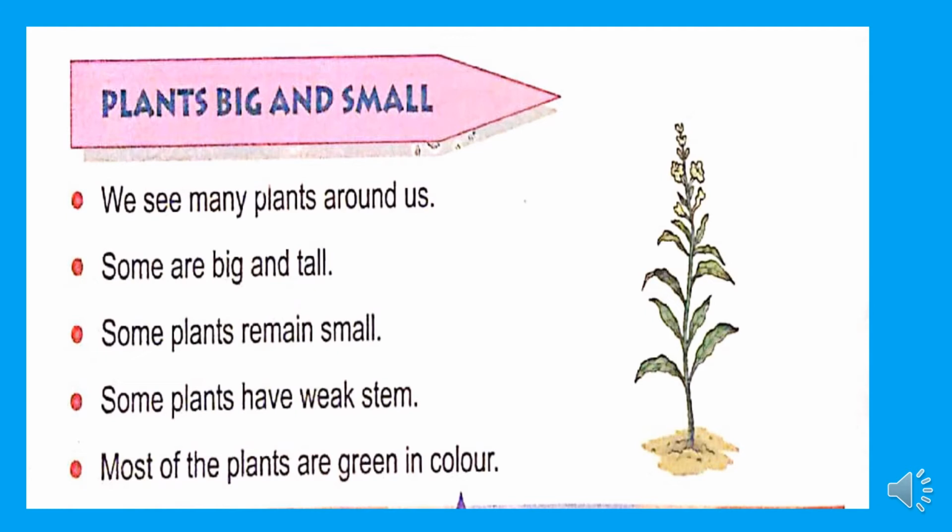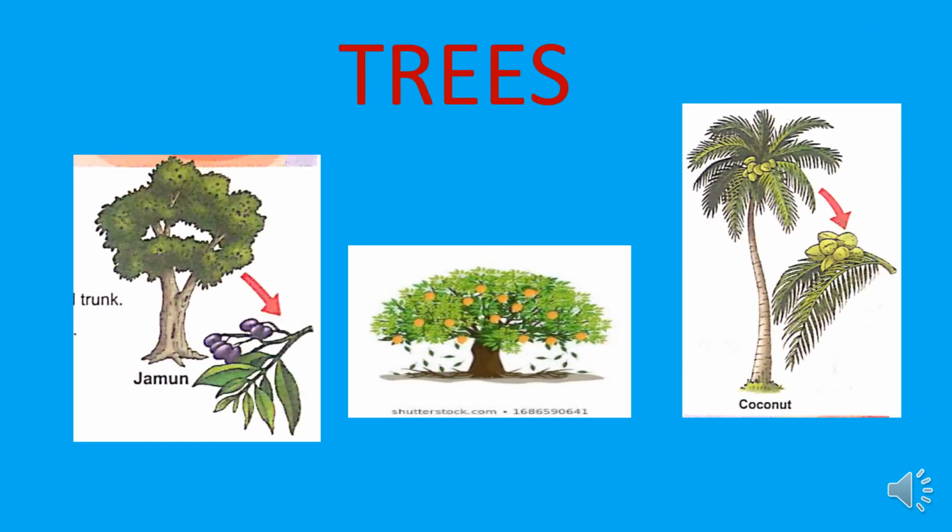Again, I'm saying, children, what are the points I said? We see so many plants around us. Some plants are big and tall. Some plants remain small. Some plants have a weak stem. Most of the plants are green in color. These are the important key points we learn, children. I said plants have been classified into different categories, yes or no? Now we discuss these different categories in some detail, children.